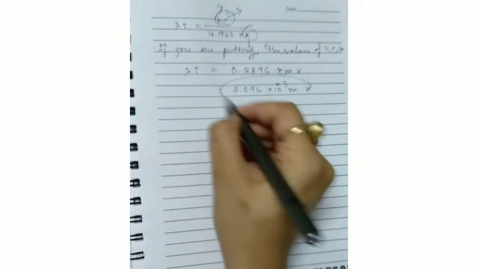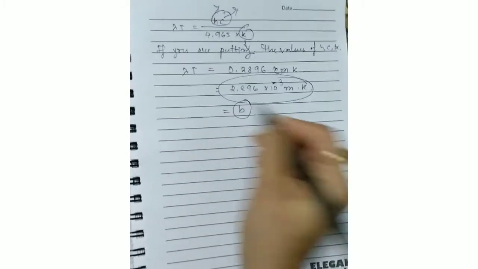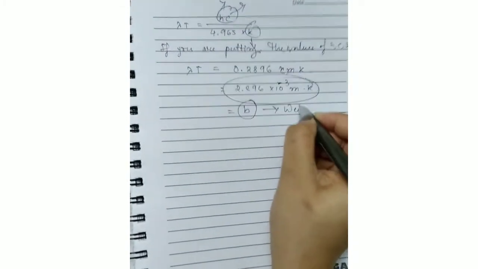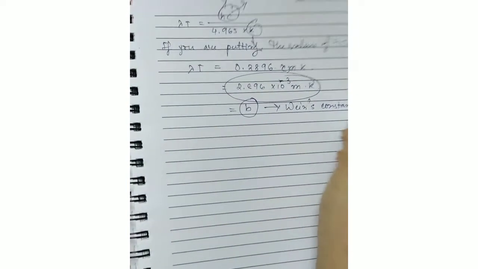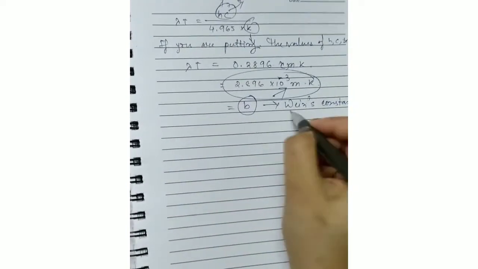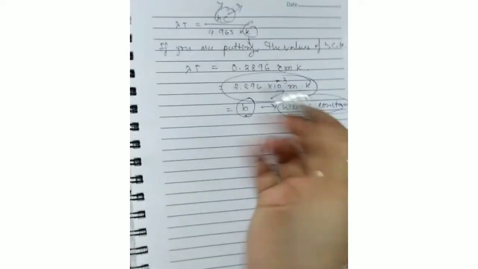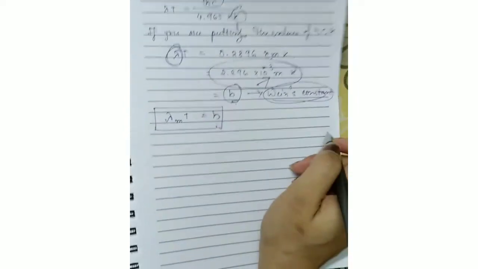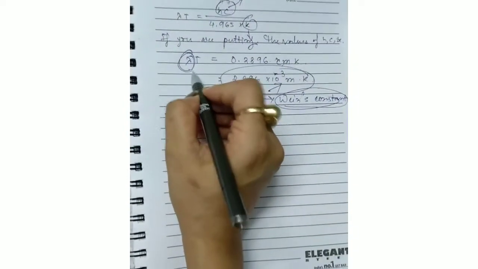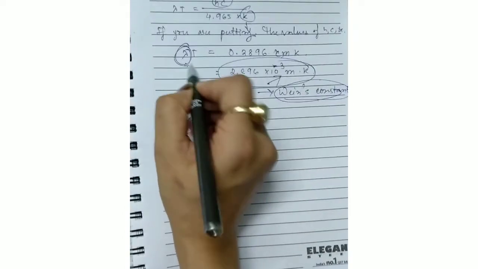This is basically the constant which is B, and this is called Wien's constant. Okay, so it can be calculated like this. Wien's constant is called B. So we can write down lambda m T equals to B. Why lambda m? Because I told you already that this lambda corresponds to the maximum energy density.